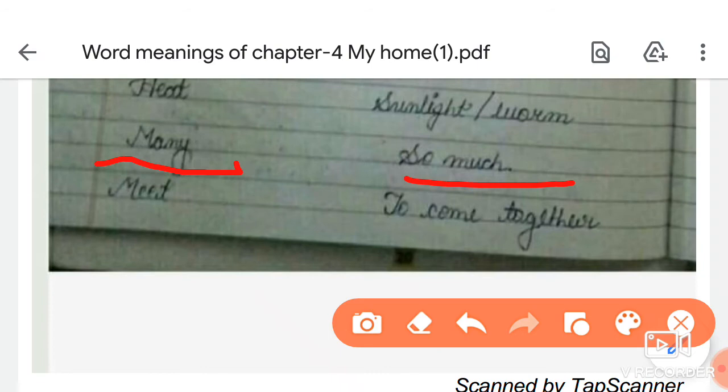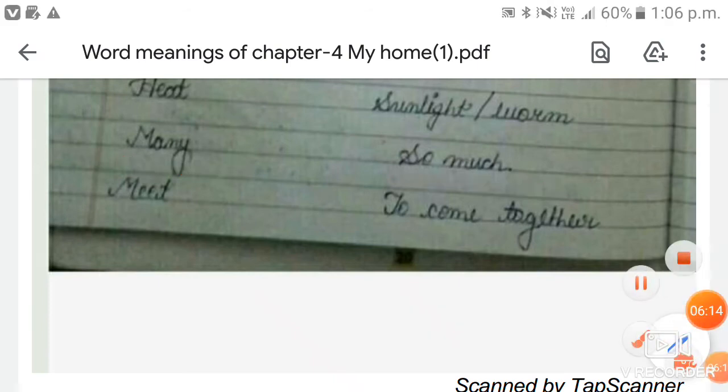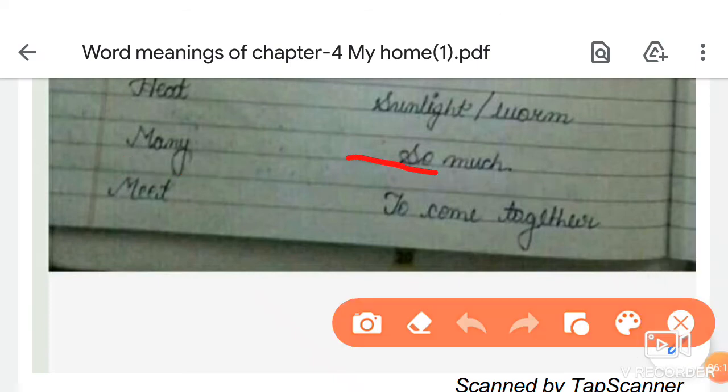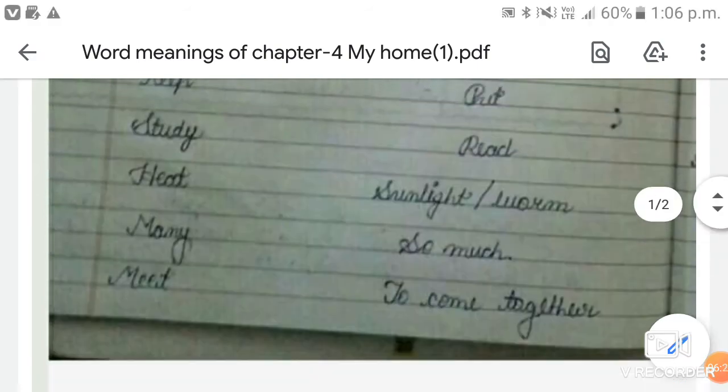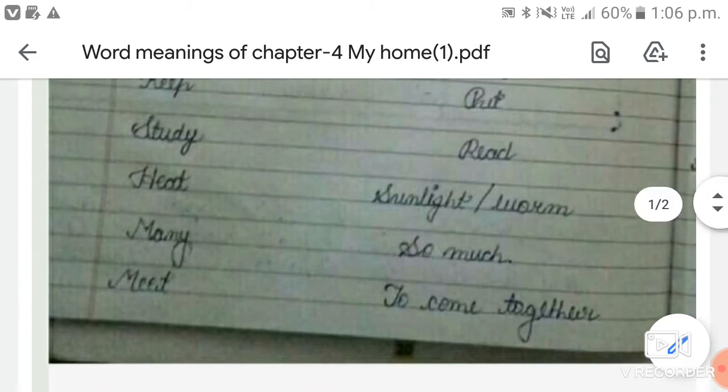Different is also a meaning of many. Let's see the spelling of so much. It is S-O, M-U-C-H, so much. So the spelling of many is M-A-N-Y, and the meaning of many is so much.